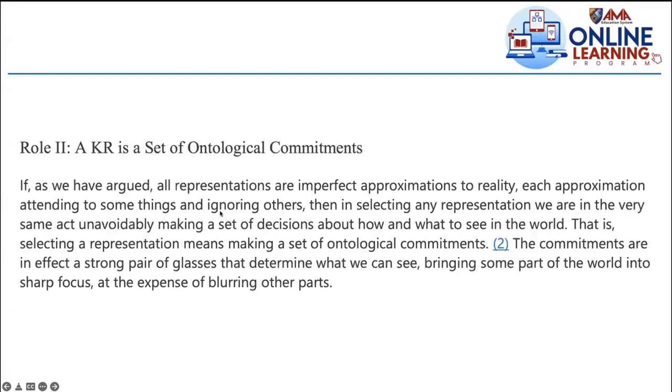So a KR is a set of ontological commitments. So we're done with the KR as a surrogate, no? Imperfect surrogate because it's prone to error, no? Also because it's just a substitute. Okay, so a set of ontological commitments.